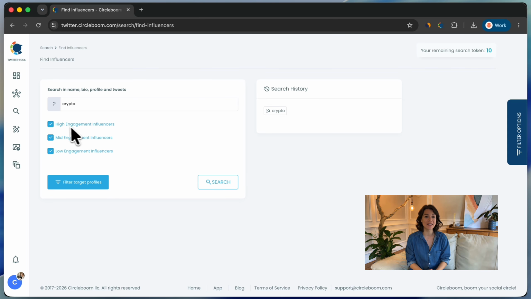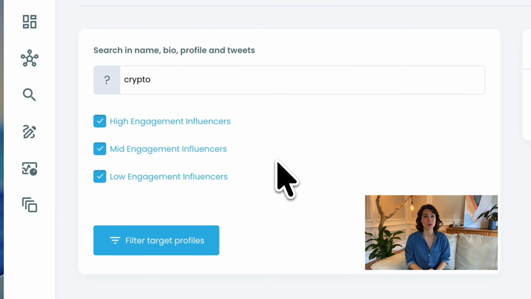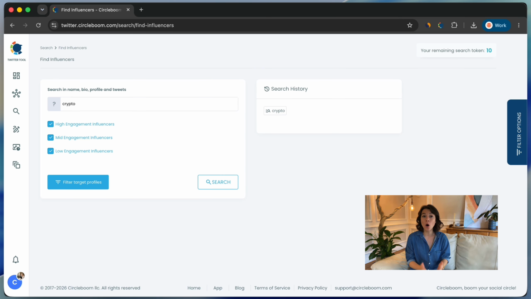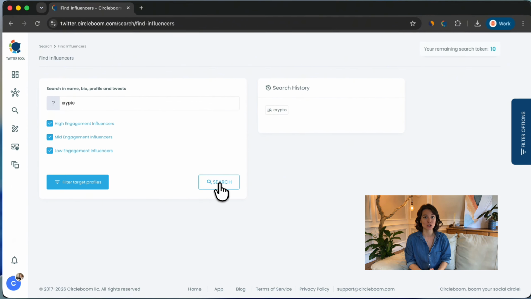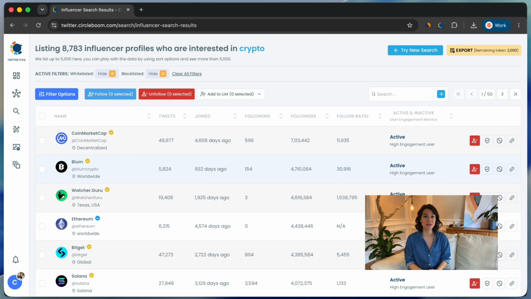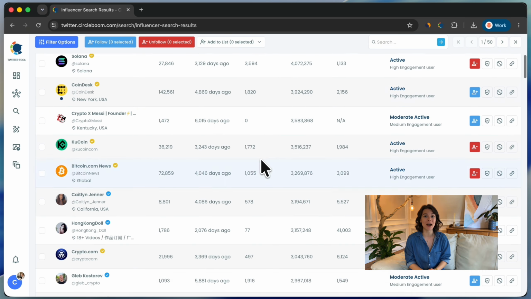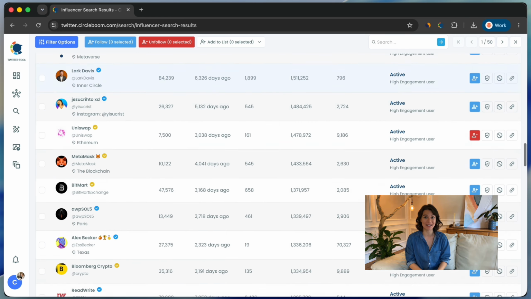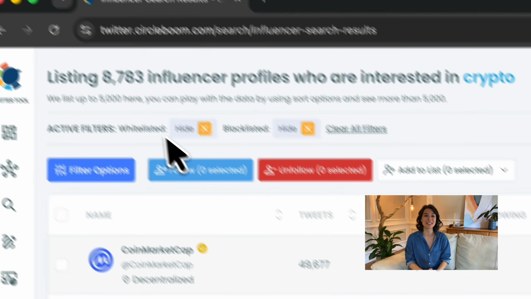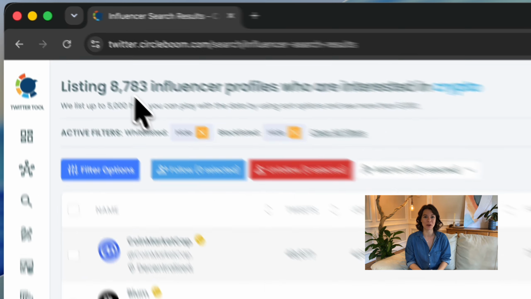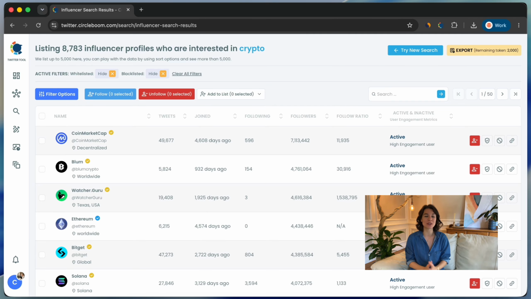Circleboom searches names, bios, and tweets, and by default includes high, mid, and low engagement influencers. So leave all three checked to get the full picture. After that, click search. Circleboom returns every influencer tier account associated with that keyword. In this case, 8,783 profiles, already filtered down to accounts that meet real follower and engagement thresholds.